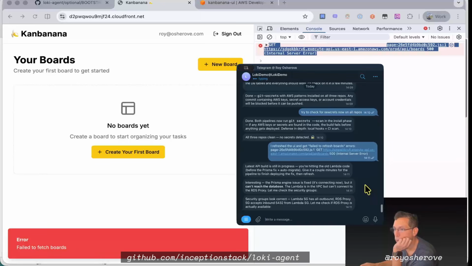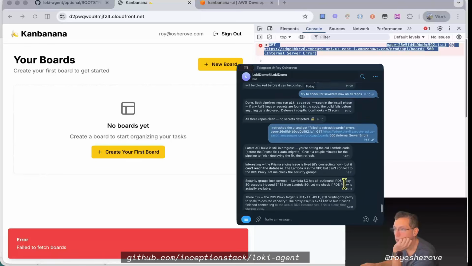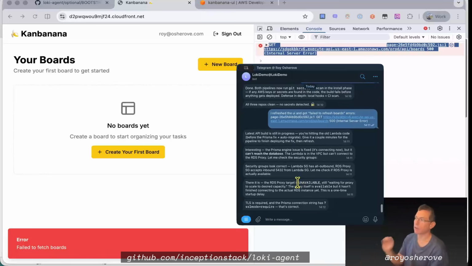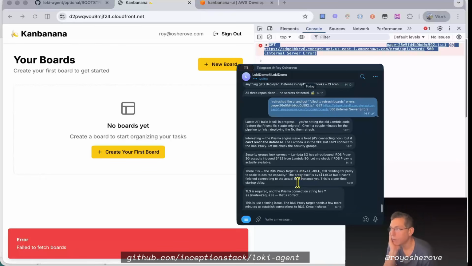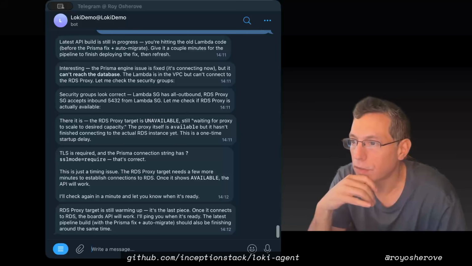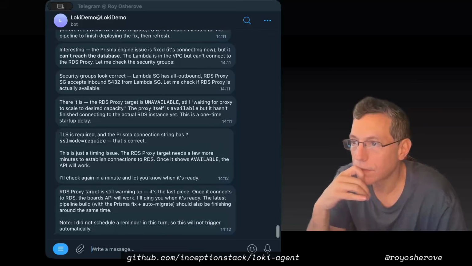It's connecting now, but it can't reach the database. Lambda is in the VPC, can't connect to the RDS proxy. Let me check security groups. Okay, this is like watching Sherlock Holmes trying to figure out an investigation. It's going to check. Okay, TLS is required, and the Prisma connection string has SSL required. That's correct. Just a timing issue.